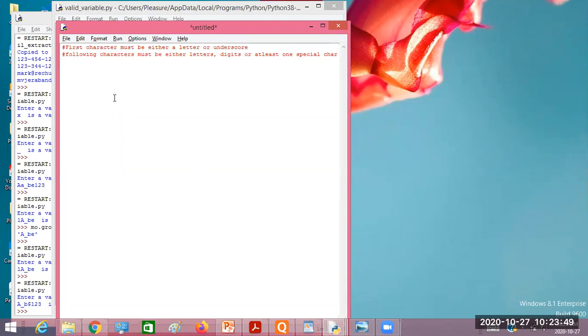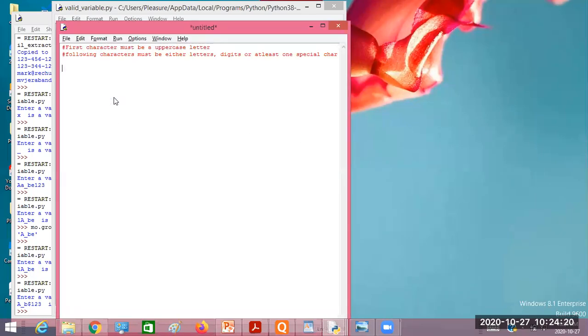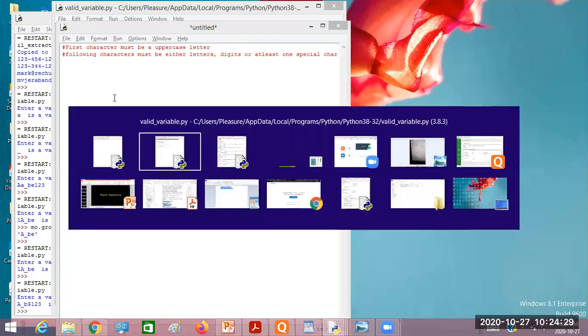First character must be an uppercase letter, and the following characters must be either letters, digits, or at least one special character. Now for this you write the code. Do write it. Did you get the problem statement now?